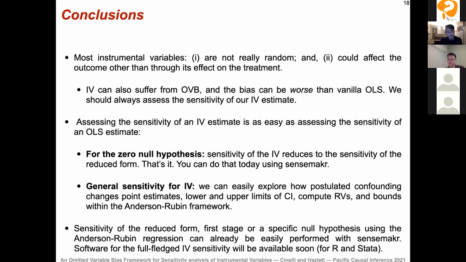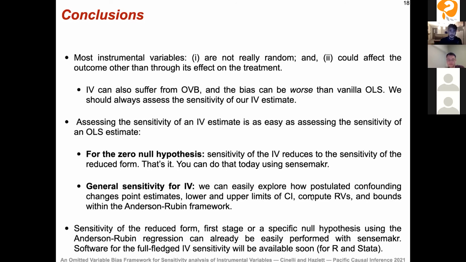The sensitivity of the reduced form, the first stage, or a specific null hypothesis, you can already do with our current software, SenseMaker. And we have full-fledged software for IV sensitivity coming soon, both for R and Stata.